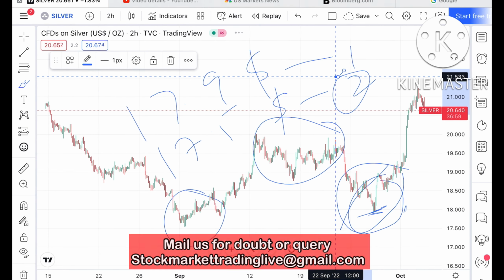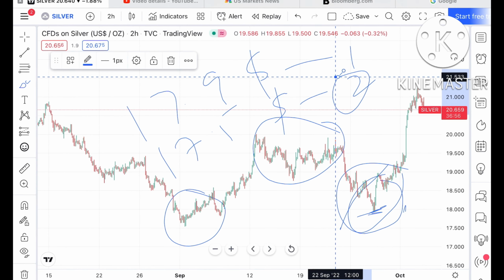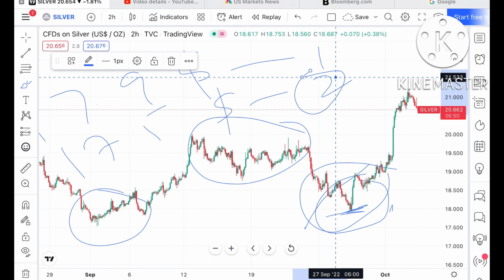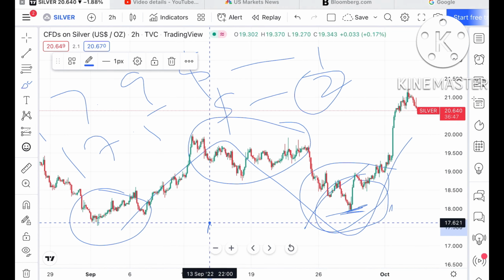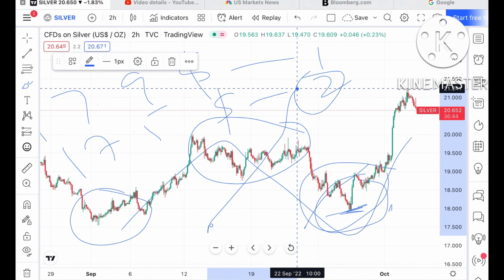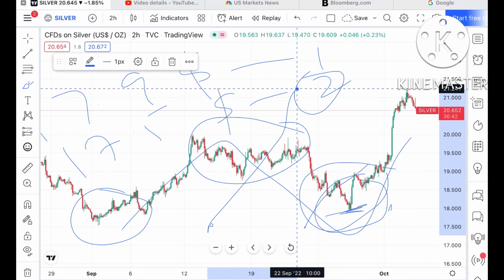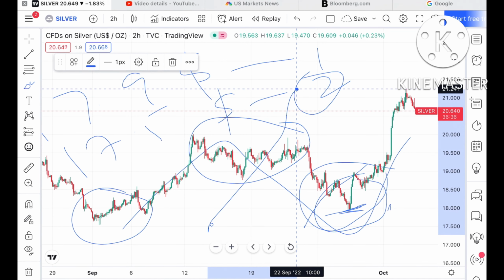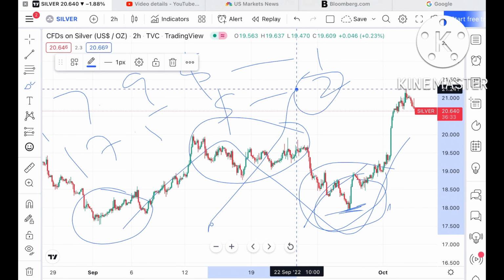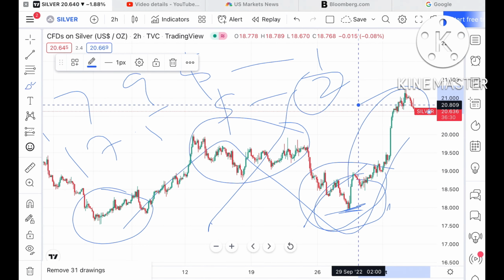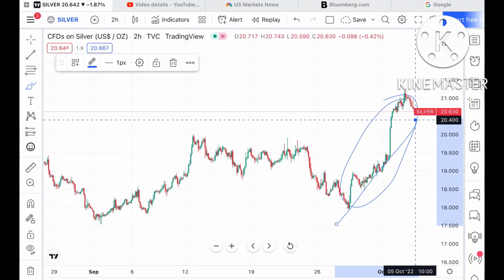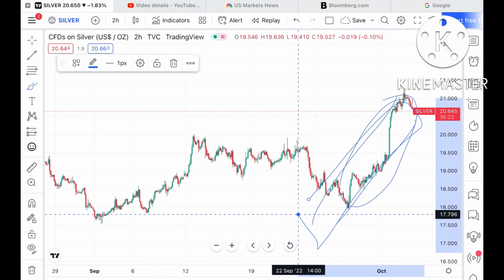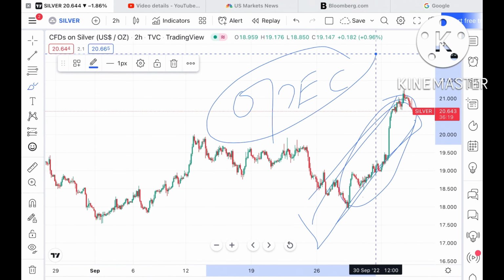If the price sustains this level, then there is a higher probability that it can move further upside. But there has been so much volatility, as the price made a low of 17.5 and a high of around $21.24. I already explained in my last video that if the price sustains 20.5, the probability of touching 21.2 or 21.3 is very high, as there is a continuous uptrend. In this chart there is a sharp upside. In gold also, and silver also, we have seen a sharp upside because of OPEC. You can check this out.